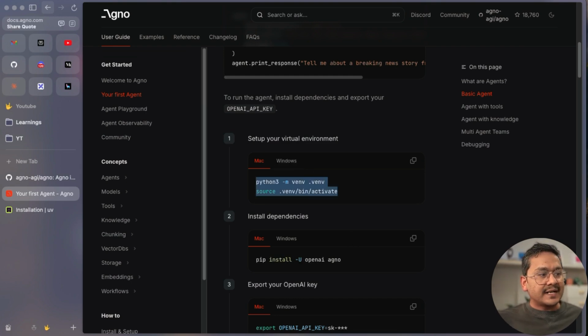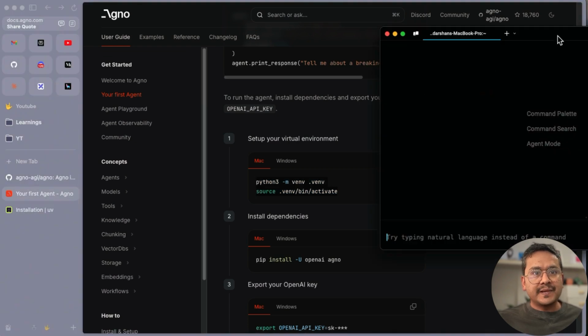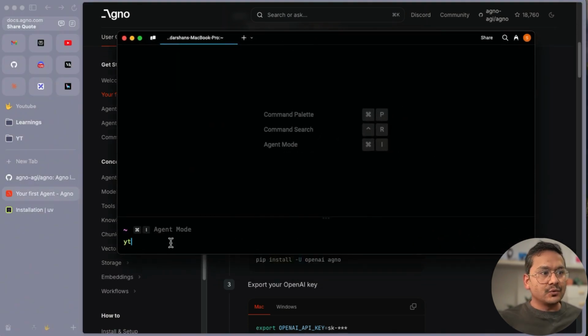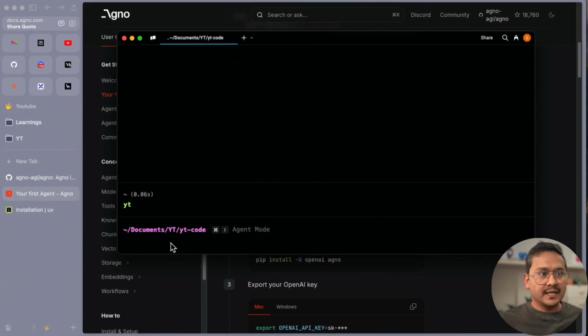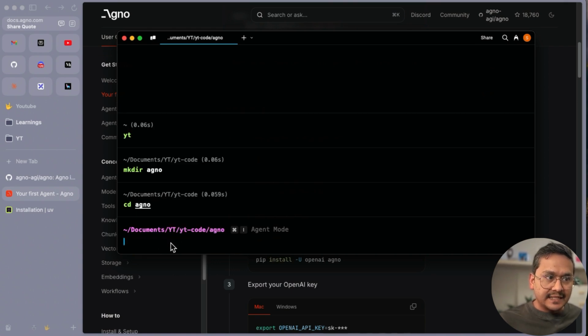So first things first, what I will do is I will bring my terminal here. I will go to the folder where I want to do things. I will create a folder called AGNO, right? I will go inside the folder.